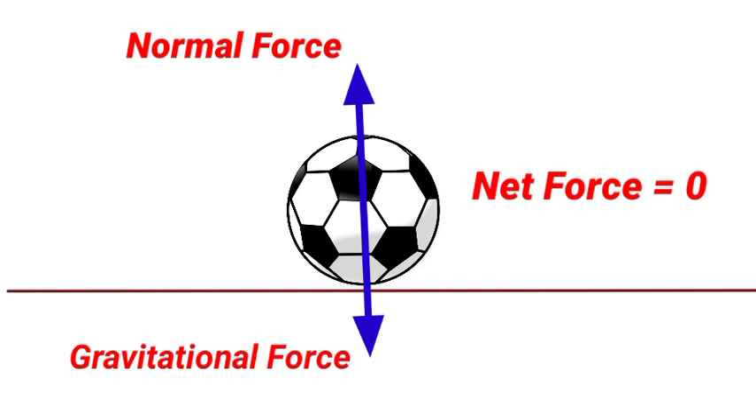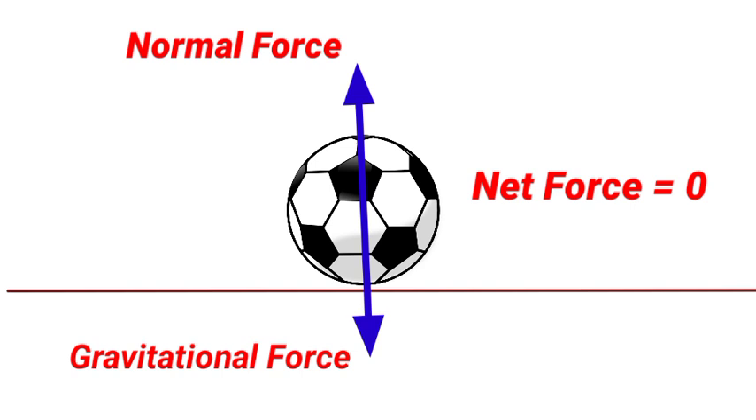There is a gravitational force which is trying to pull the ball towards the center of the earth. And the ground is applying an equal force exactly in the opposite direction. This force is called normal force. Because these two forces are balanced, they do not change the position. The net force acting on this ball is zero.